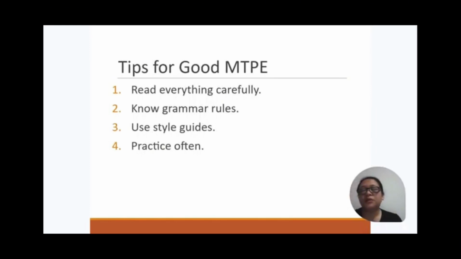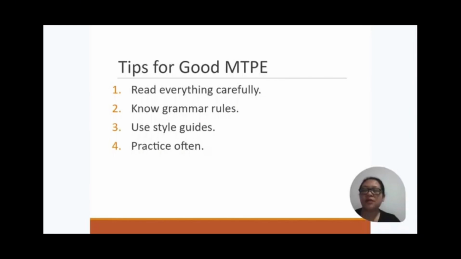To do good machine translation post editing work, the first step is to read everything carefully, both the original and the machine translated text. This helps you to spot errors and check the meaning. Second, it's important to know grammar rules.